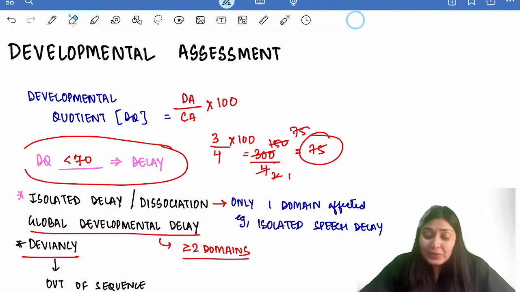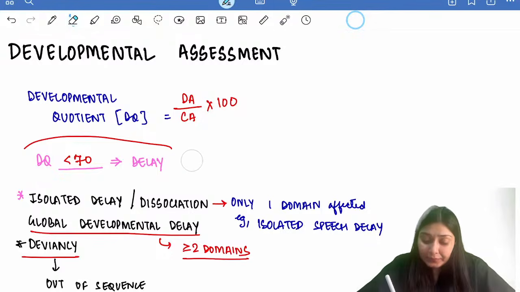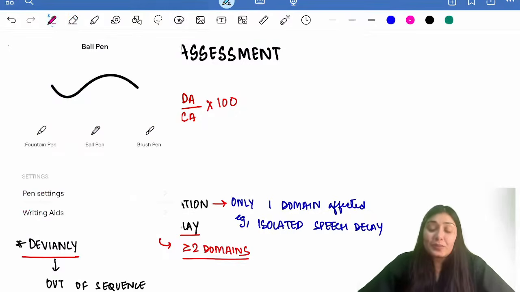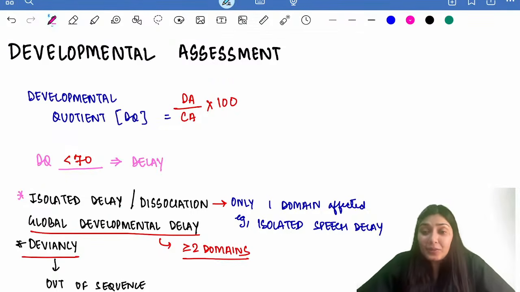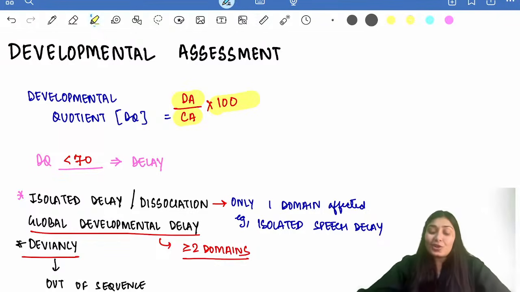So with this we come to the developmental assessment. In growth assessment, it was easy, we were using growth charts to plot the curves. For developmental assessment, we have the developmental quotient. How do we calculate this developmental quotient? It is calculated as developmental age divided by chronological age, into 100.